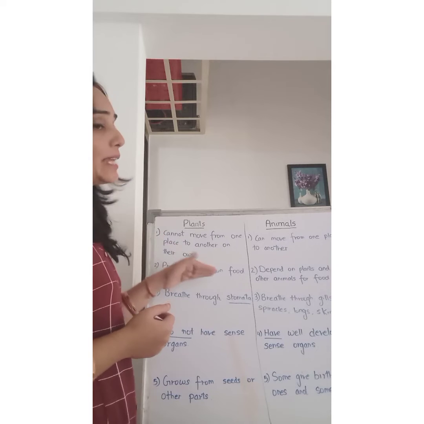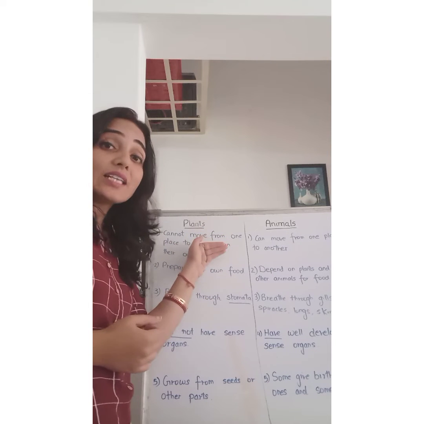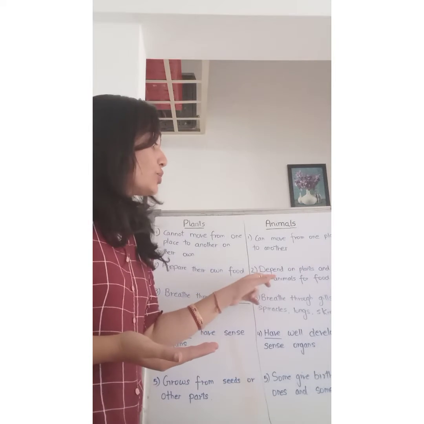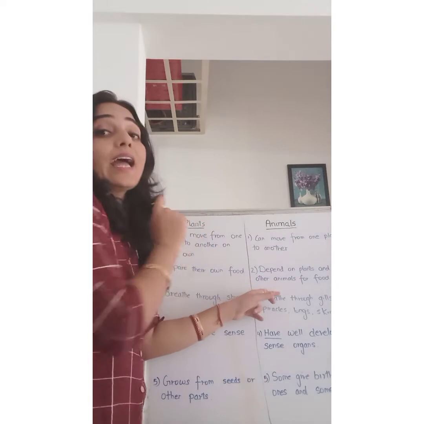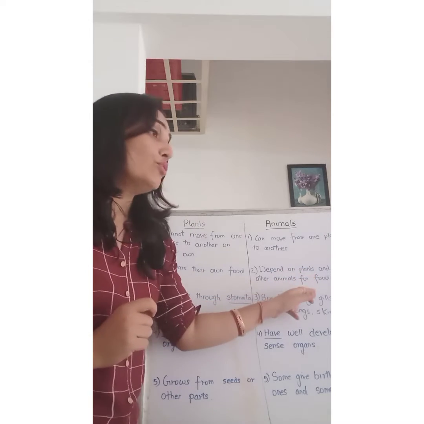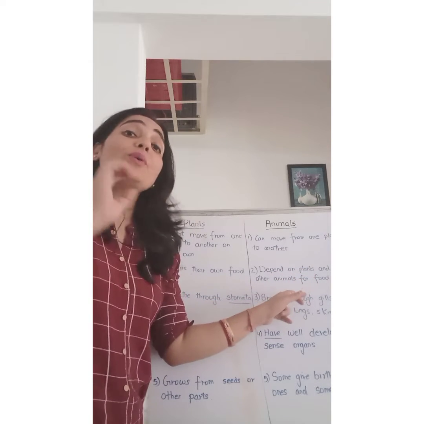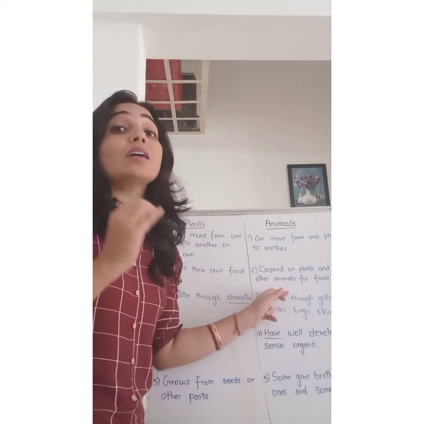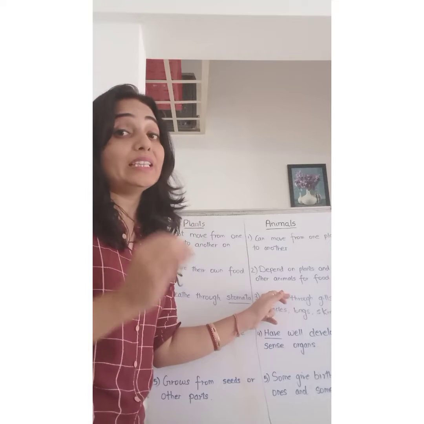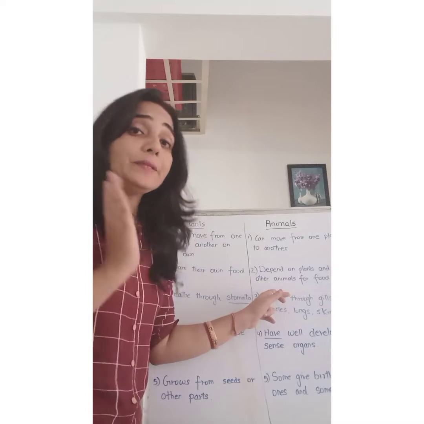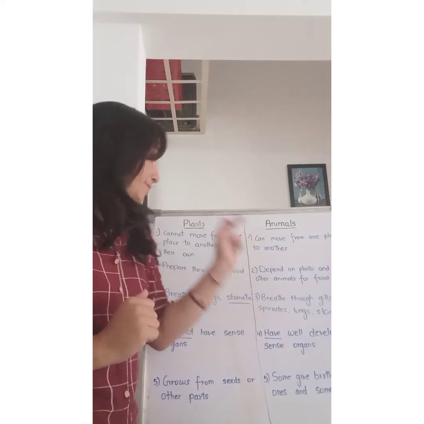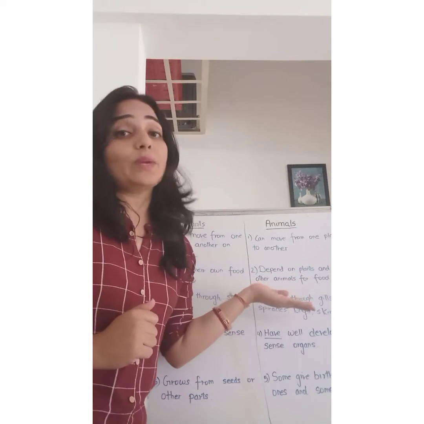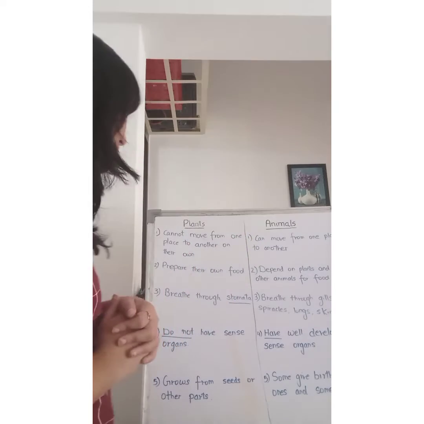Second point, plants can prepare their own food. We have already discussed along with the first point. And animals can't prepare their food, so they have to depend on plants and other animals for food. Few animals are herbivores, so they eat plants. But few animals are carnivores, strictly carnivores, so they eat other animals and satisfy their hunger. And few animals are omnivores, so they eat plants as well as flesh of other animals.